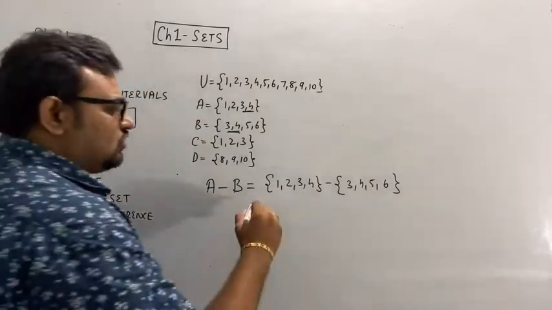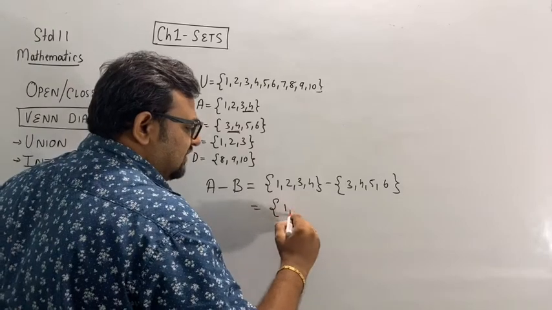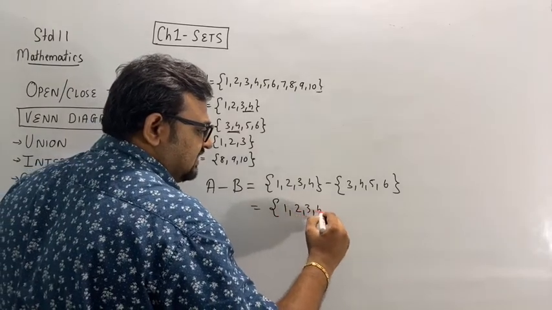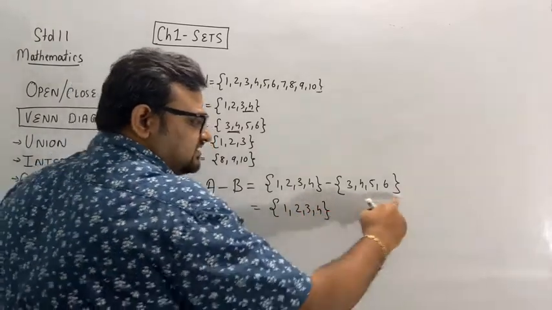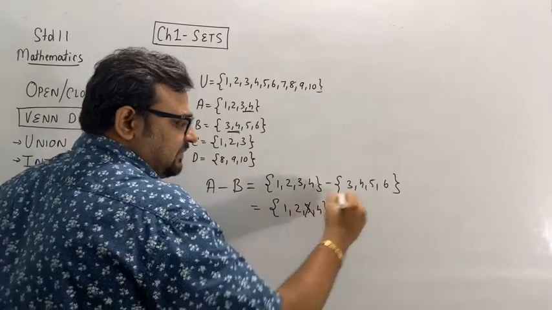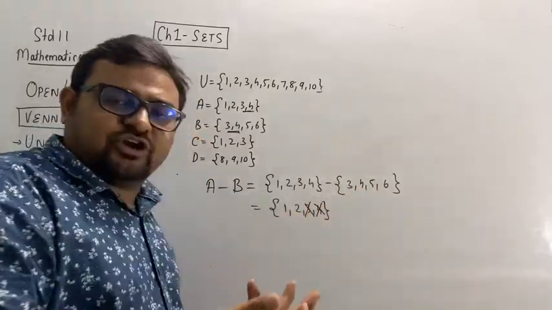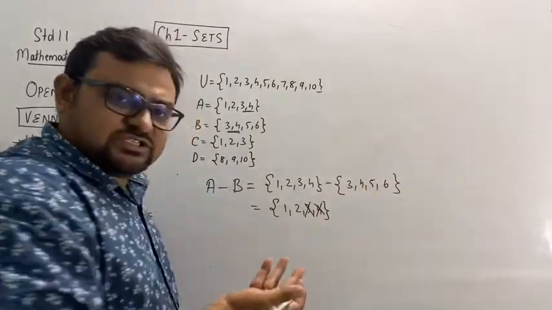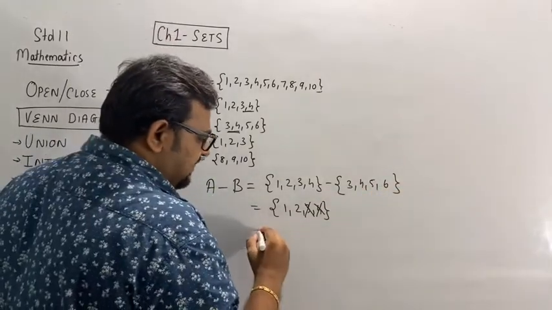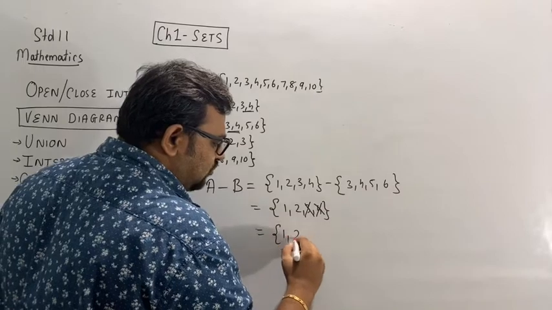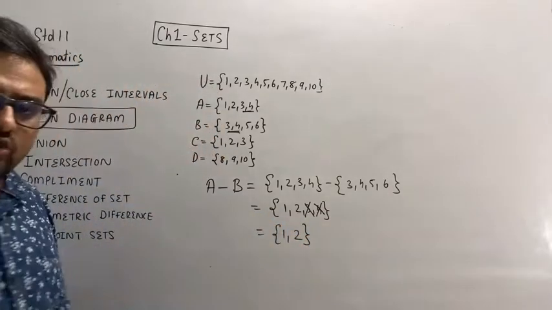What you have to do is write down set A, the first set, and from that subtract this. Subtract 3, cancel. Subtract 4, cancel. Subtract 5, it is not having 5, so you cannot subtract it. It is not having 6, so you cannot subtract it. So A minus B will be equal to 1 and 2.